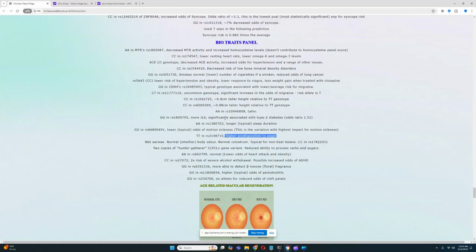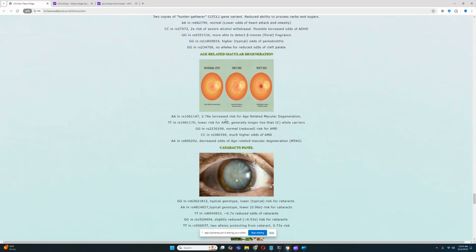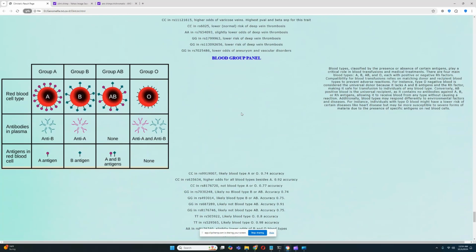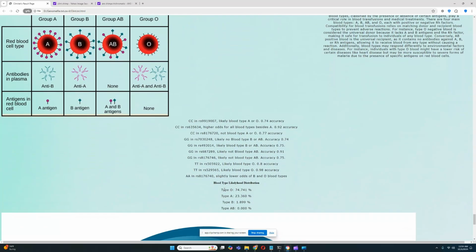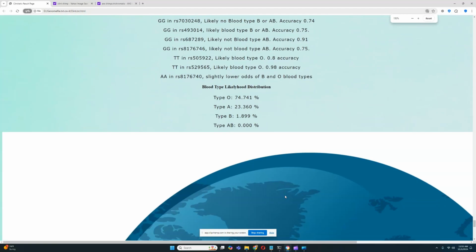Okay, let's see what else. Let's skip that. And he's predicted to belong to blood type O at 74% likelihood. Blood type A comes second at 23% likelihood, and he definitely doesn't have blood type B or AB. So he most likely has blood type O. Well, let's zoom in. Blood type O is his predicted blood type.